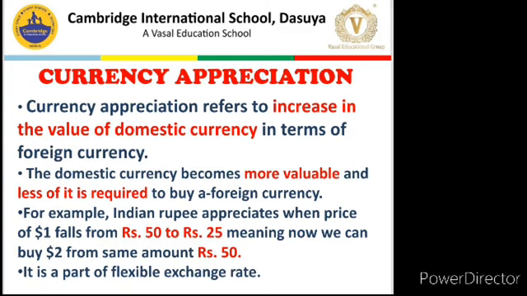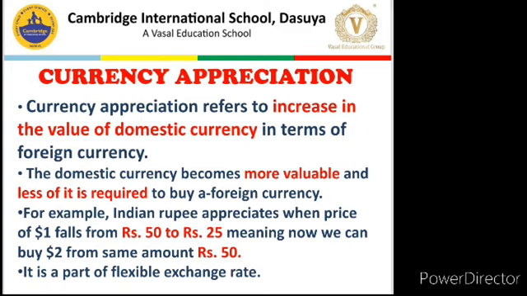For example, Indian rupee appreciates when price of $1 decreases or falls from rupees 50 to rupees 25, meaning now we can buy $2 from the same amount which is rupees 50. What does it mean? Let us say the exchange rate was $1 is equal to 50 rupees. Now, there are so many reasons which we will not study now, but the exchange rate changes.